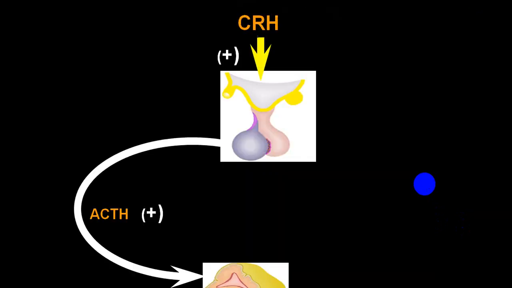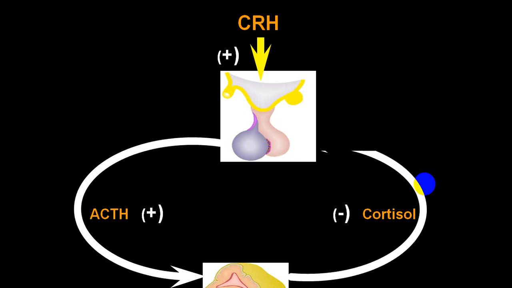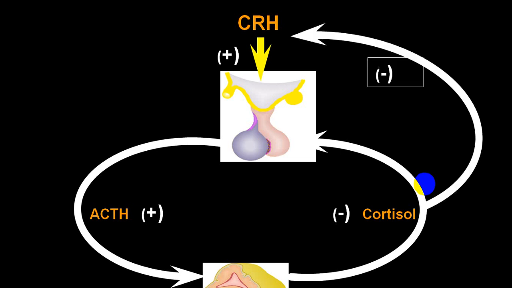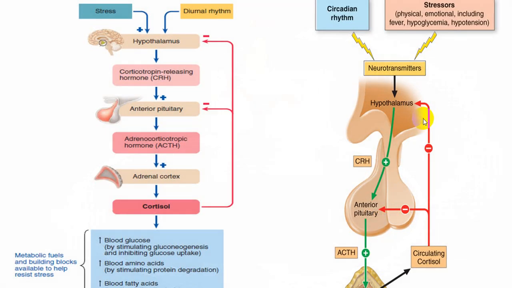So CRH will give rise to ACTH production by the pituitary gland that will stimulate the adrenal and increase the production of cortisol. This elevated level will inhibit the pituitary as well as the hypothalamus. This is called the short loop, this is called the long loop, negative feedback mechanism. Same thing shown here, short loop, long loop.